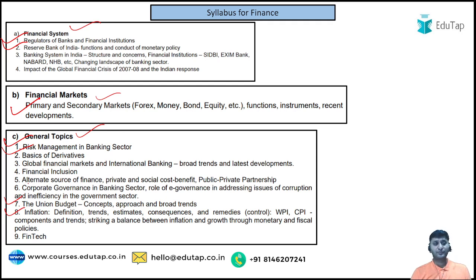But yes, the other chapters are equally important because in the descriptive part they can ask you anything. They can ask you what is the impact of the global financial crisis of 2007-8 on India. They can ask you what India is doing to encourage more financial inclusion, and do you think these steps are sufficient? They can ask you something on fintech in a descriptive question. So anyways, you need to read all the chapters, but the chapters I told you initially are more important for your objective part. So that's it, guys.